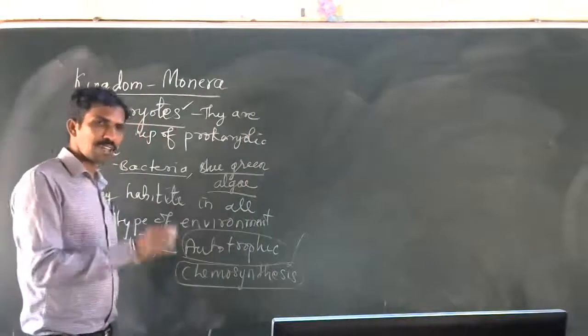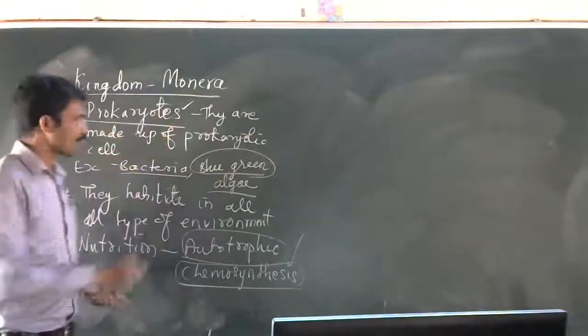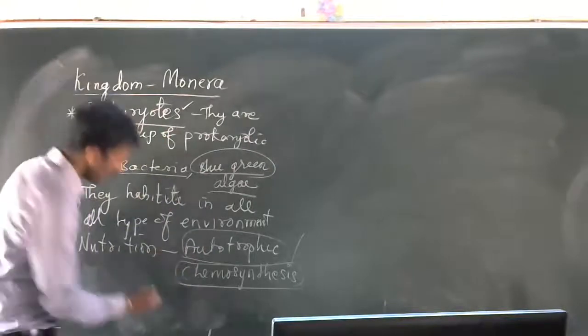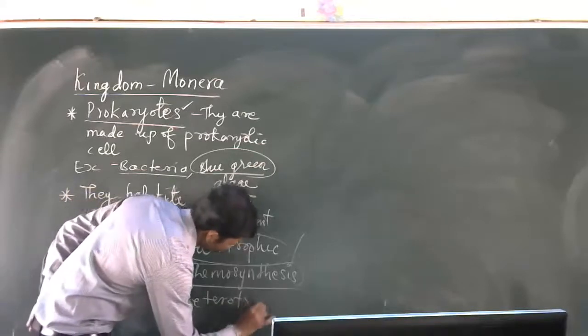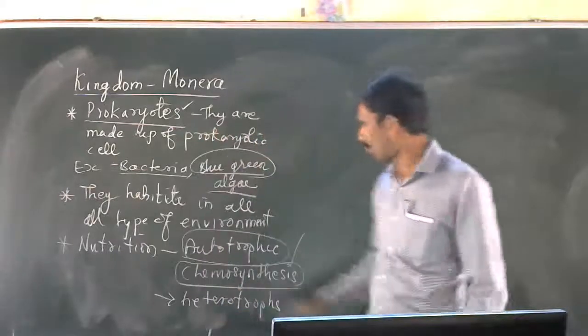Some, as I told you, are blue-green algae. Blue-green algae is actually photosynthetic. And there are heterotrophs also. Heterotrophic bacteria are more.